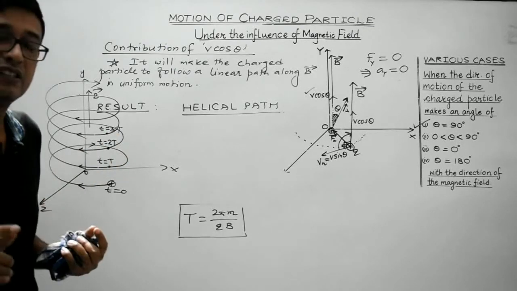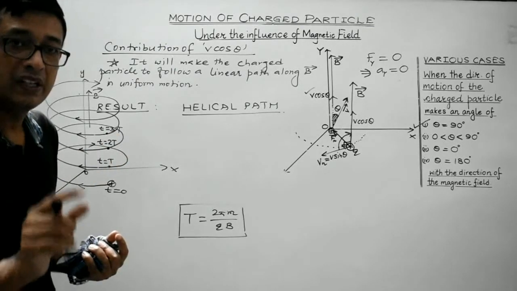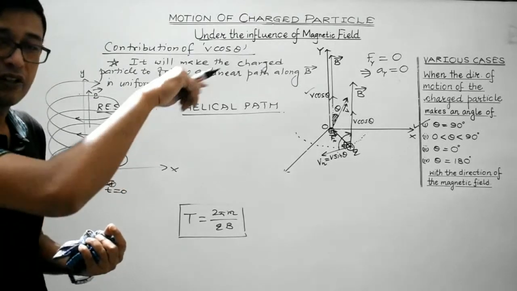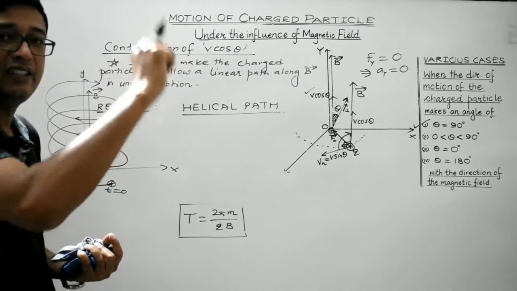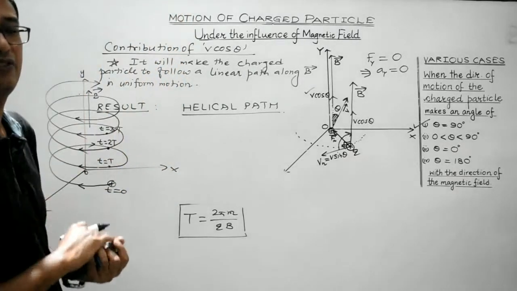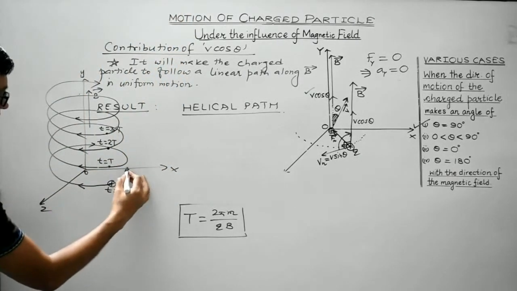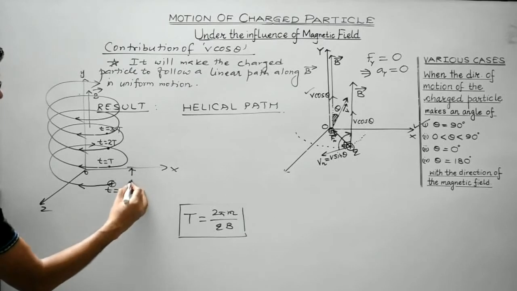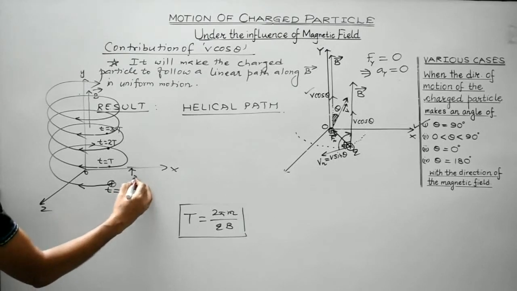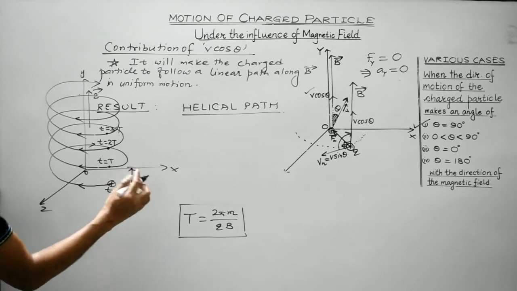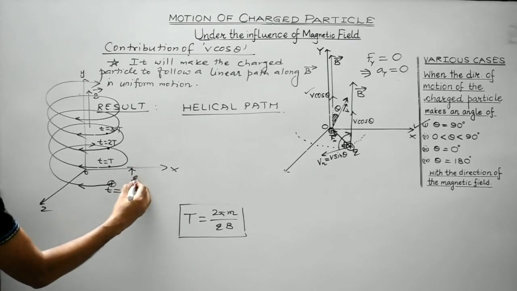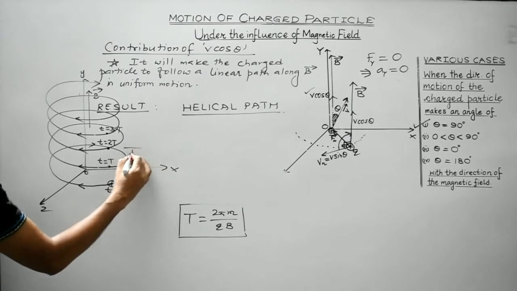So what I mean to say is that during each period capital T, it will cover one revolution as well as the same constant linear distance along the direction of the magnetic field. Right? So this distance must be equal. This distance I am talking about, suppose let it be represented by A. So this distance will remain constant.